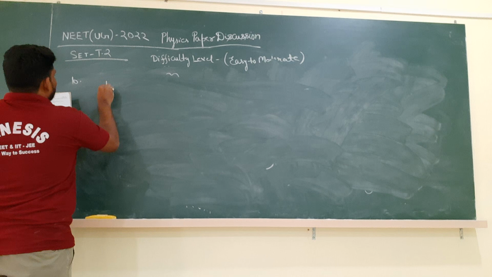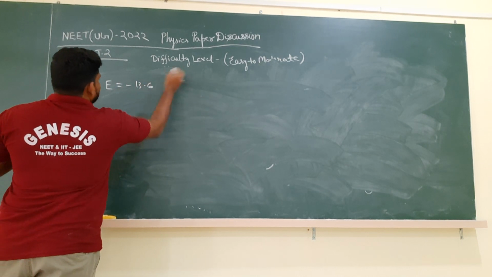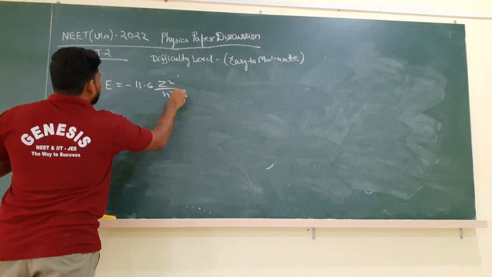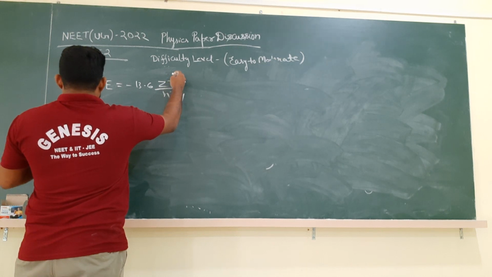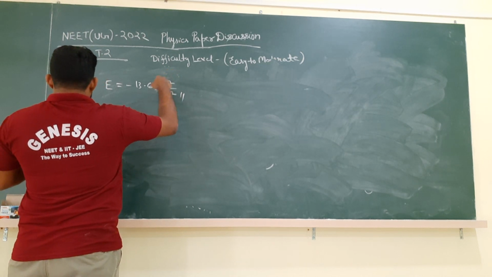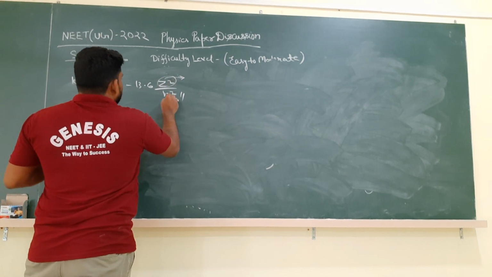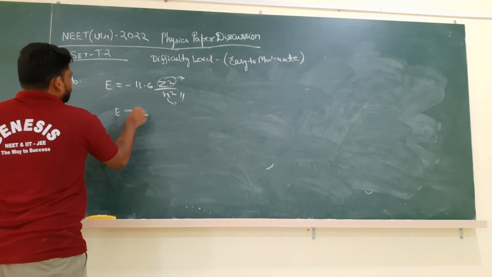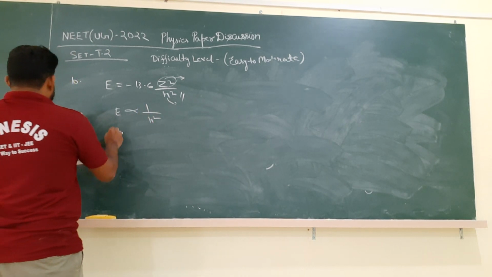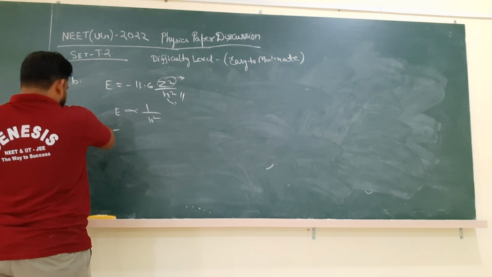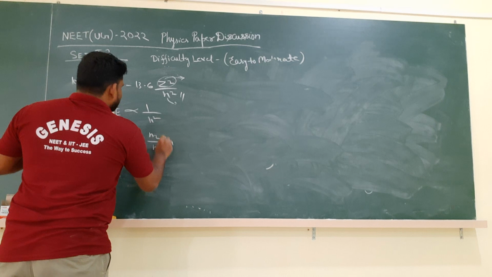Okay. So we know that energy according to the Bohr model is minus 13.6 into Z square by N square. This is the formula for energy according to the Bohr model. As the atom is the same, hydrogen is the same, its Z will be the same. Energy depends only on the level, so E is proportional to 1 by N square. So T1 by T2 is proportional to N2 by N1 whole square.